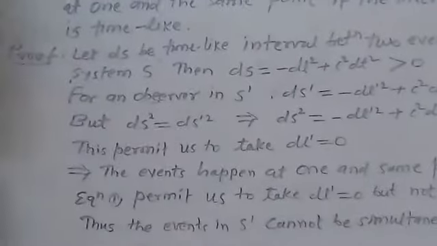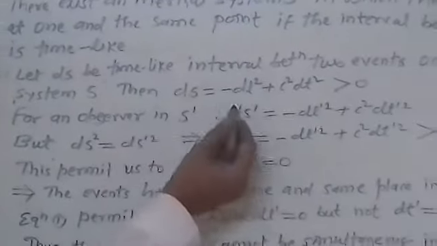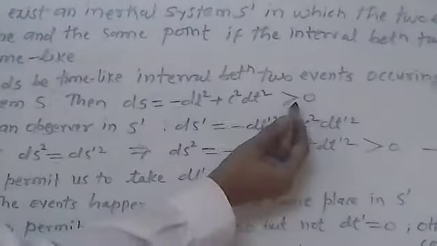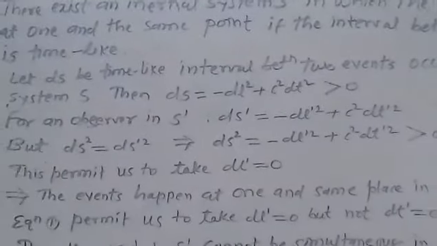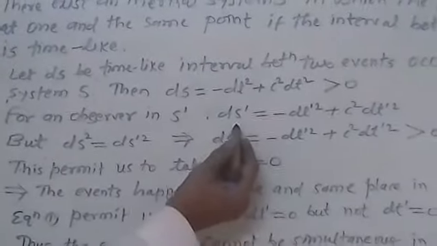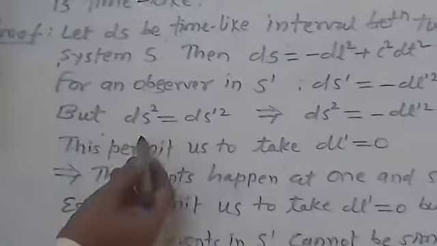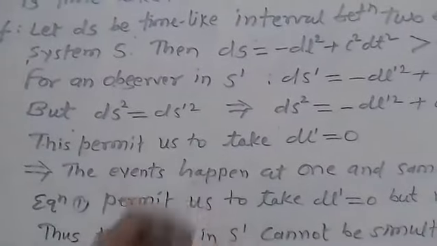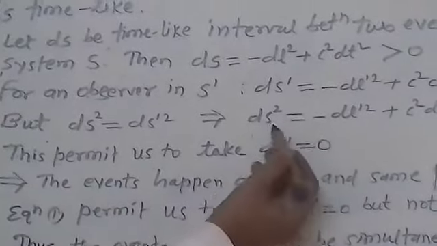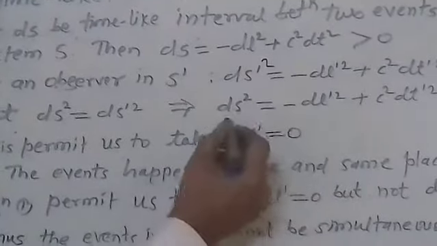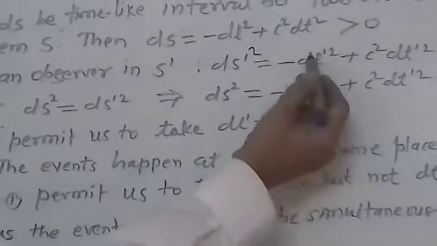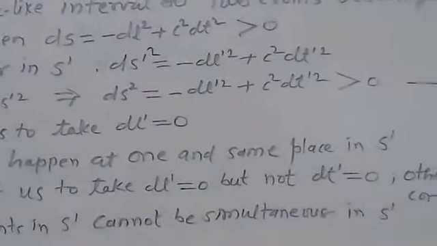Let us suppose ds is a time-like interval between any two events occurring in an inertial frame S. Then ds² = -dl² + c²dt² is greater than 0. For an observer in S', we get ds'² = -dl'² + c²dt'². But ds² is invariant, meaning ds² equals ds'². Therefore ds² = -dl'² + c²dt'² is greater than 0.